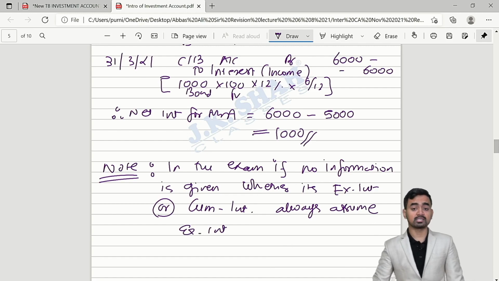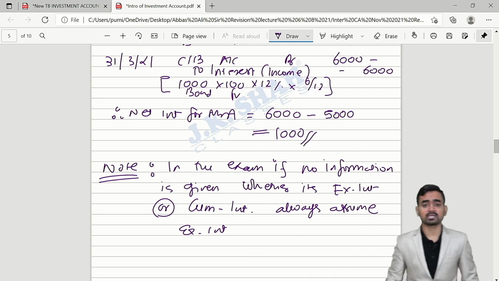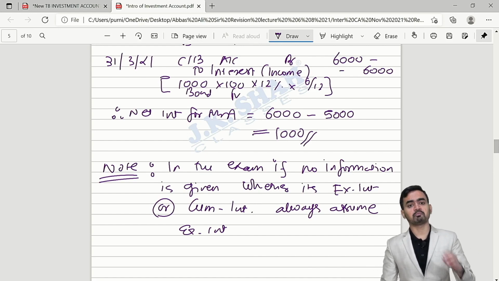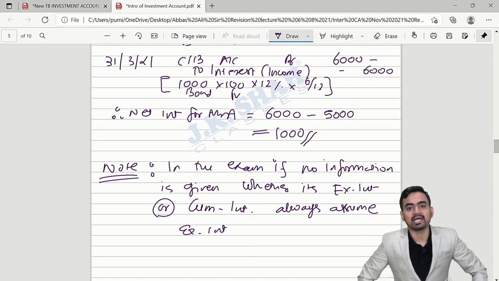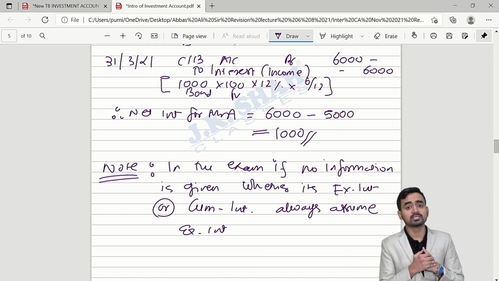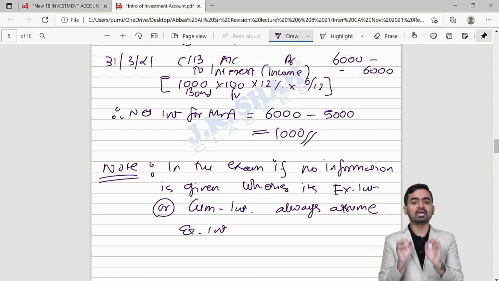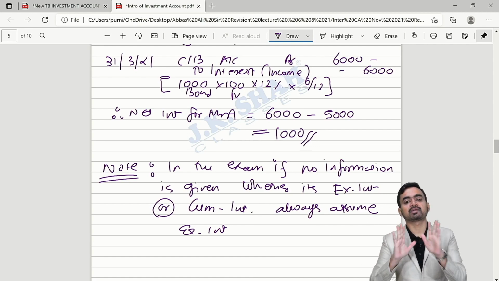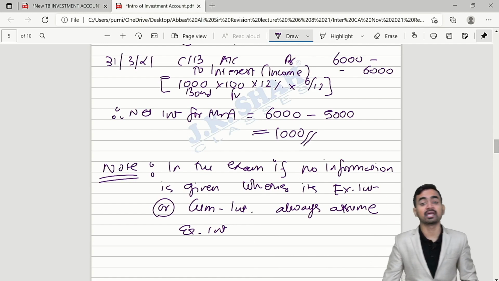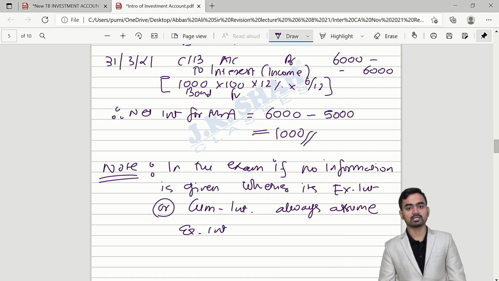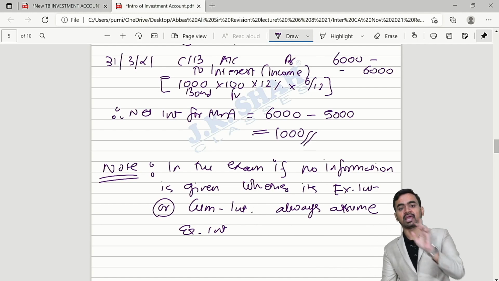So my dear students, sometimes they will say only purchased at 98. Now student is in biggest dilemma in the exam. Oh my God, now what I will do? So if nothing is given, then the price represents X interest price, that is cost. Separately you have to calculate interest. Clear, my dear students? So example 1 for X interest price.